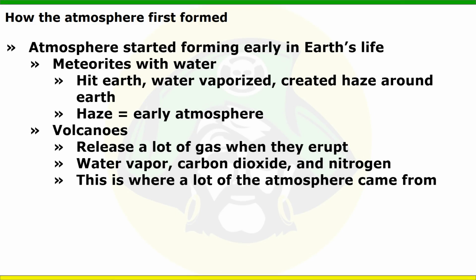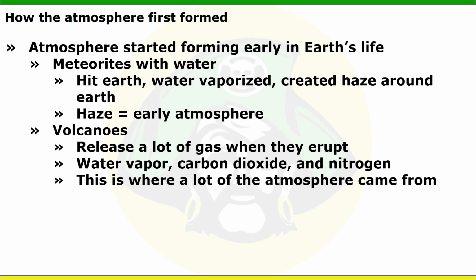We do believe and have some evidence that our atmosphere started forming early on in Earth's life. We have examples of meteorites with water. They hit Earth, the water vaporized, meaning it became a gas, and it created this haze around our Earth. And that haze is our early atmosphere. That's how it started.